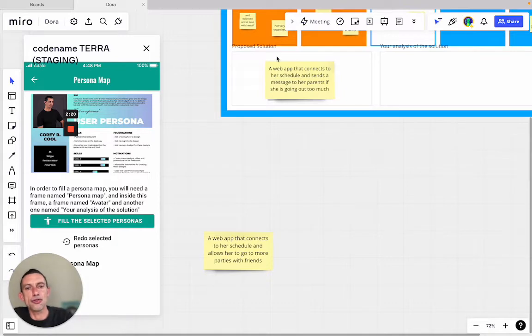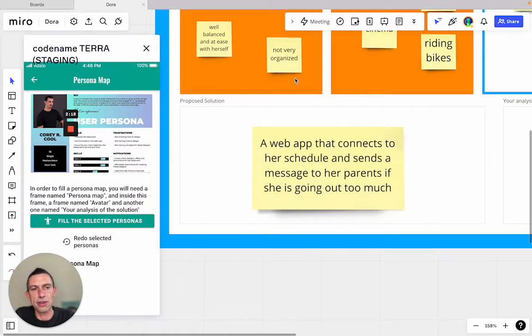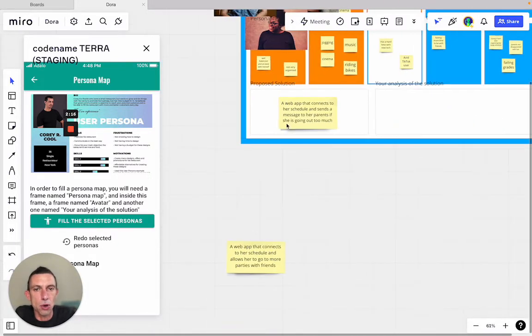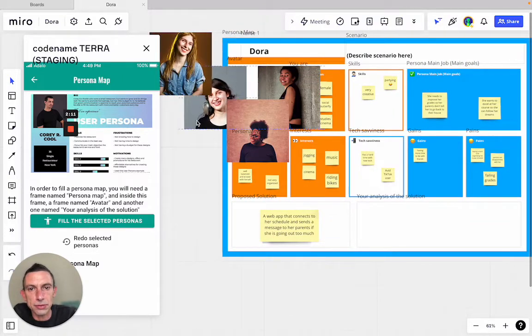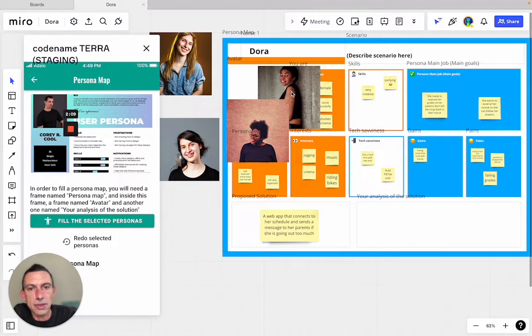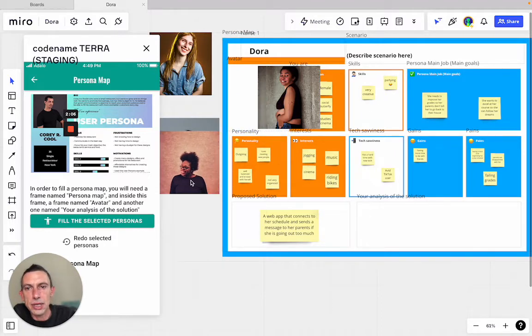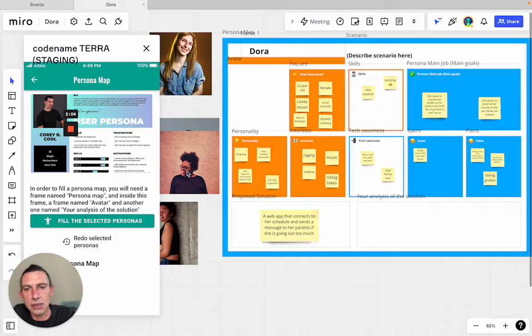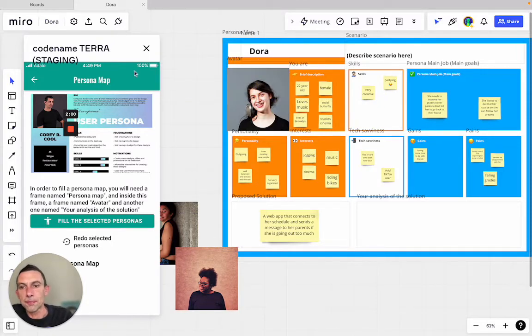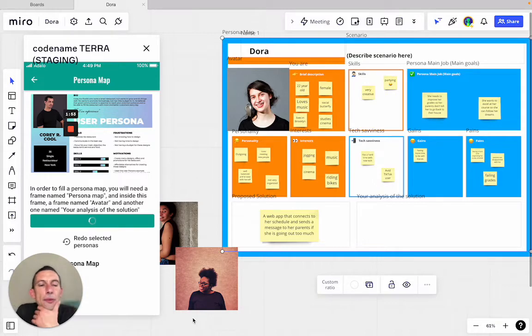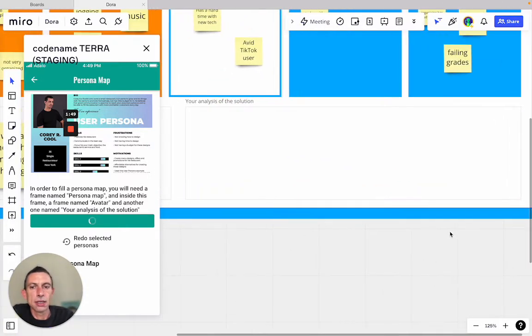Let's now try this one, which feels, at least intuitively, a little bit more connected. And here are some of the pictures that Stable Diffusion created from the description. If we want, we can select one of them to keep it here to ground our persona a little bit. So that's what I'm going to do. Let's try now with this different value proposition and see how it goes. Let's check here.